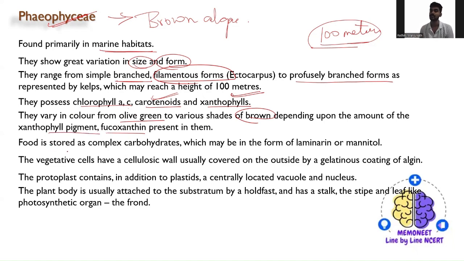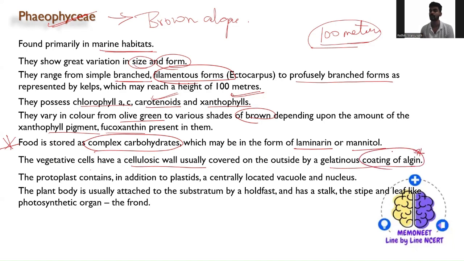When it comes to the storage of food, food is stored as complex carbohydrates here. This is very important. These may be in the form of laminarin or mannitol. Coming to the cell structure, the vegetative cell has a cell wall, which is usually covered outside by a gelatinous coating of algin. Important: the gelatinous coating of algin.